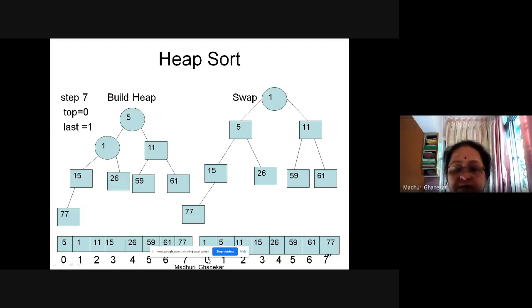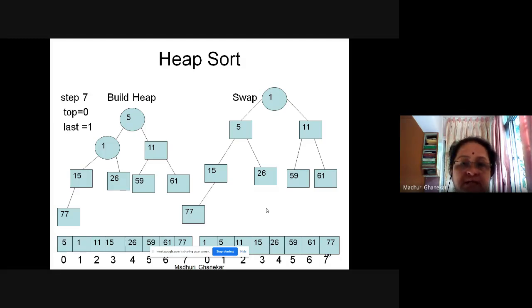Now, after the 7th step, we got the array as a sorted array. So, this is how heap sort works. 3 steps you need to show: building the heap, swapping the elements, and showing the representation of the array. These 3 things you need to show on the paper. If at all asked in the exam, you need to do all those steps.